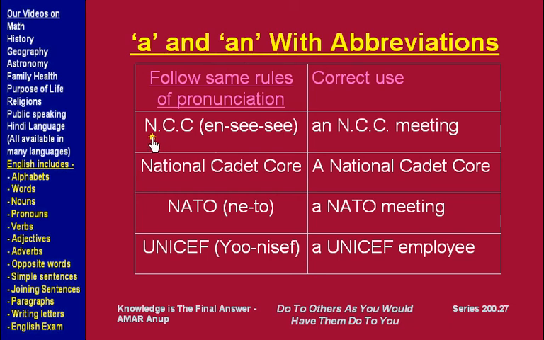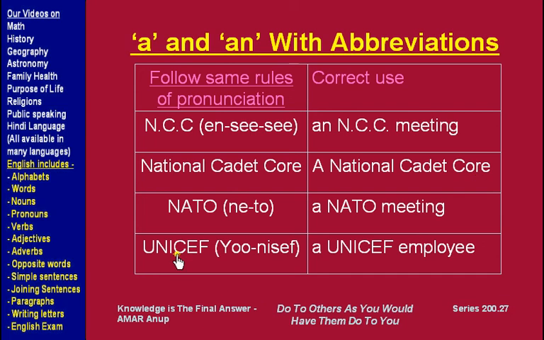This one is called NCC. NCC starts with the pronunciation "en", which is a vowel sound, so we use "an" NCC meeting. NCC means National Cadet Corps. Because here the pronunciation starts with "na" in national, we use "a" National Cadet Corps meeting